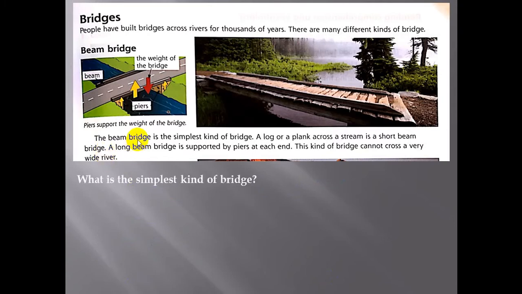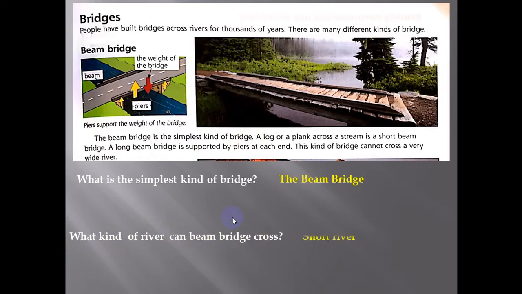Here we have some questions on this paragraph. What is the simplest kind of bridge? Yes, the beam bridge is the simplest kind of a bridge. The beam bridge. What kind of river can beam bridge cross? What kind of river? Yes, short river.